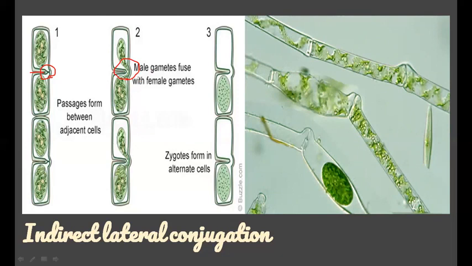The male gamete fuses with the female gamete to form a zygote, and these zygotes form in alternate cells. Like one cell is empty and another cell is full of zygote. So this is known as indirect lateral conjugation. This type of lateral conjugation is also called chain conjugation.